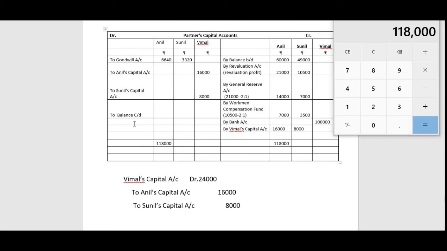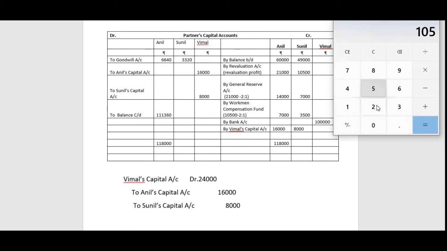Now the balance in this account is minus 6,640. Answer is 1,11,360. So the balance in this account is 1,11,360.